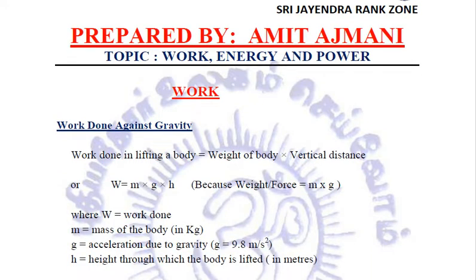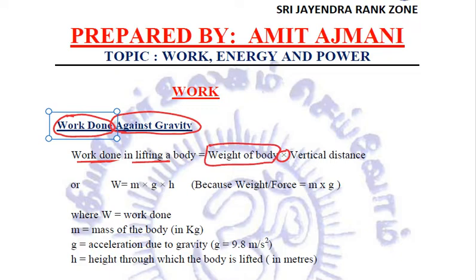That work done that we have just talked about is called the linear work done, or the work done in a straight line. But if we are pulling up something, then this work done, which is done in pulling an object against gravity, has to be calculated in a different way. Why? Because in that case the work done in lifting a body is the product of the weight of the body which is being lifted and the vertical distance to which that body is lifted.